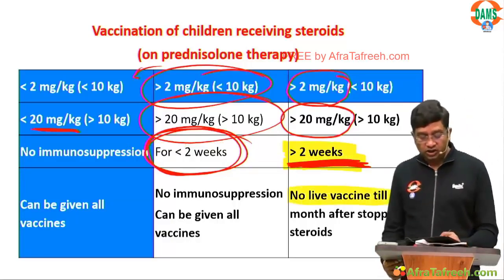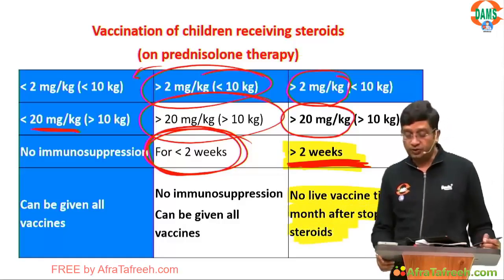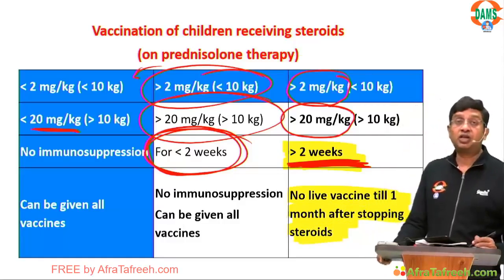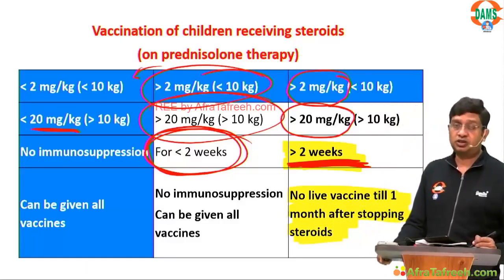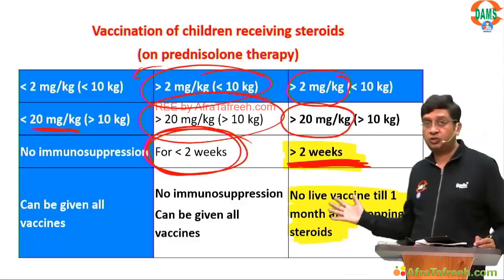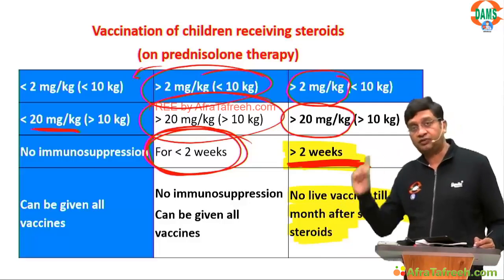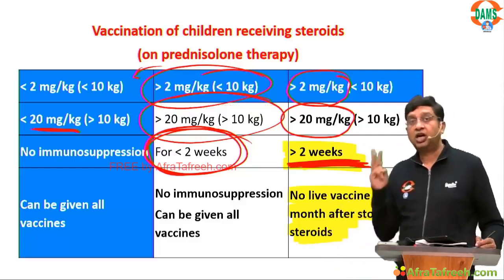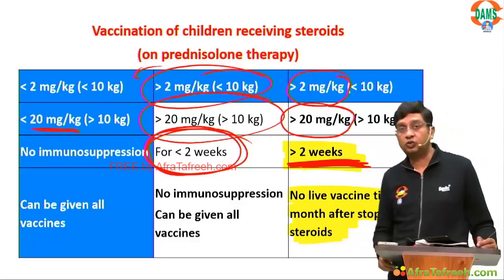We are not giving any live vaccines till 1 month after stopping the steroids. Clear? So this is to be remembered. Chemotherapy after 6 months, bone marrow transplantation after 6 months, high dose steroid given for more than 2 weeks after 1 month. Remember this.